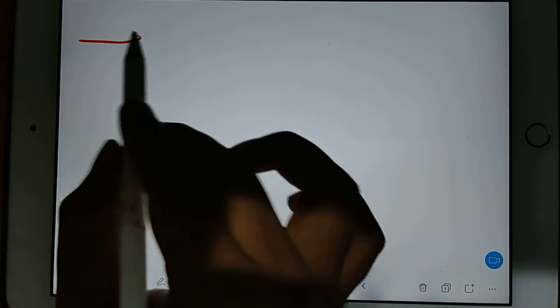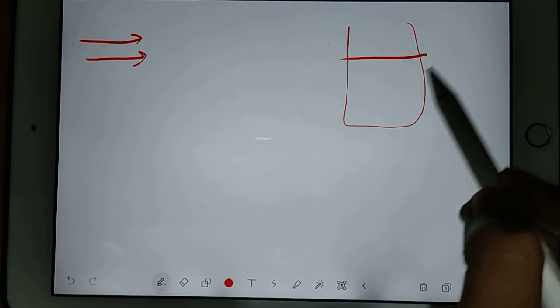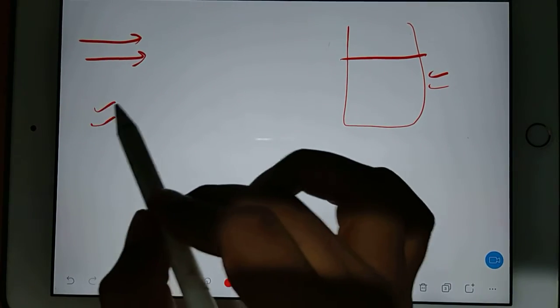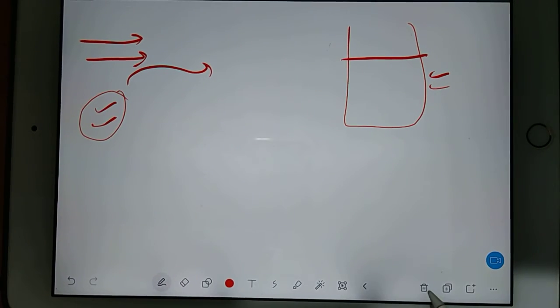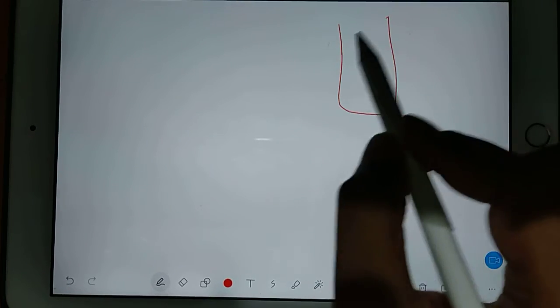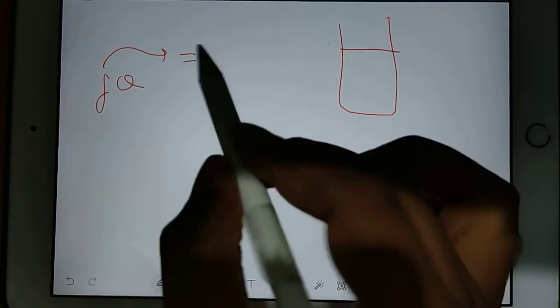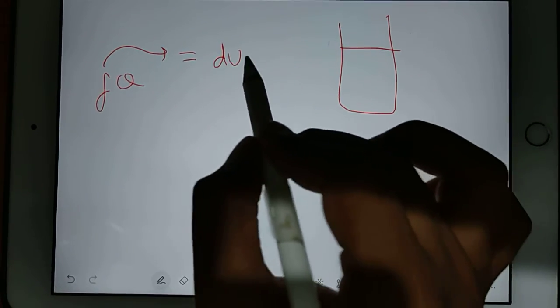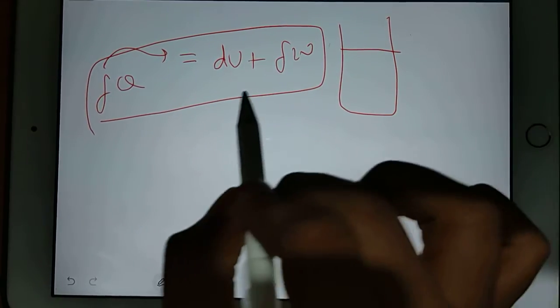So this idea that I have explained here, I have taken the example of a closed system. At the same time, I taught you the application in the closed system also. Whenever you have a closed system, you supply some heat, and that heat you write as del Q. First it will increase the internal energy and then it will give you work done. So this became your first law.